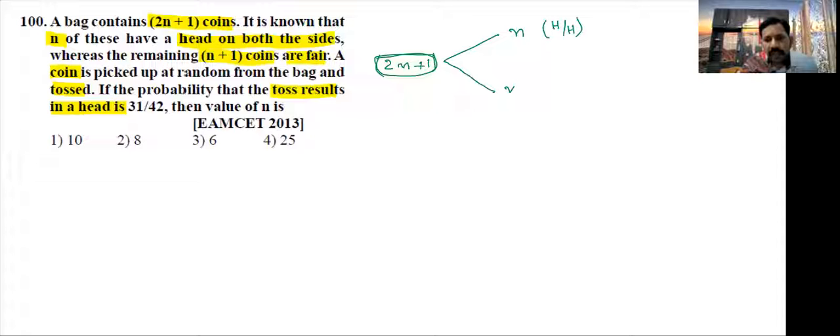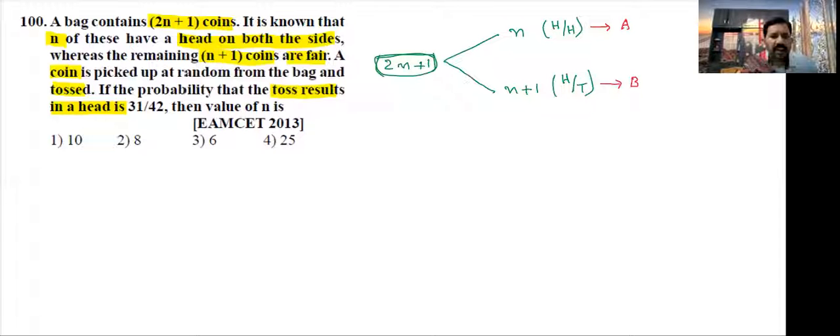Remaining n plus 1 coins are fair coins. Fair coins means head and tail. So you can select this as bag A, and this as bag B.